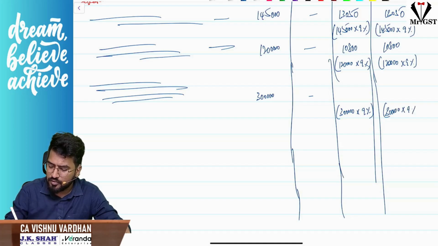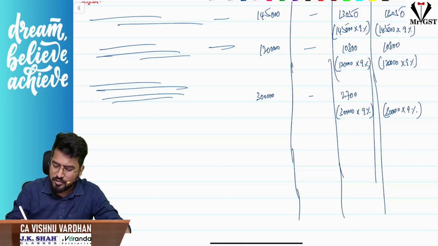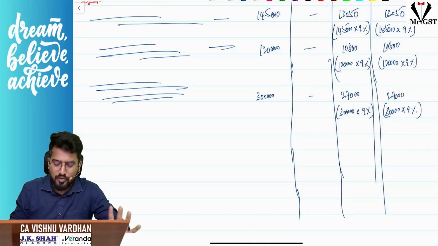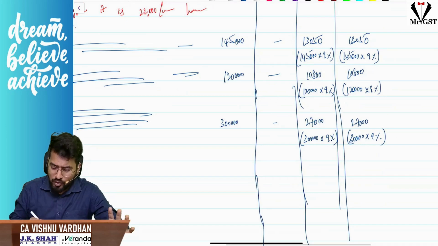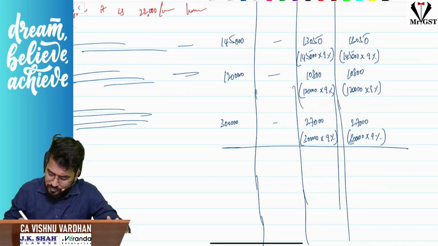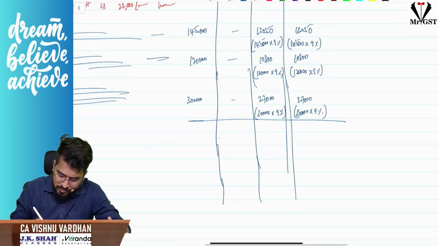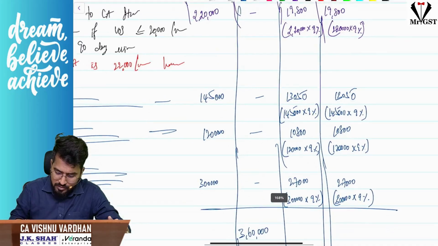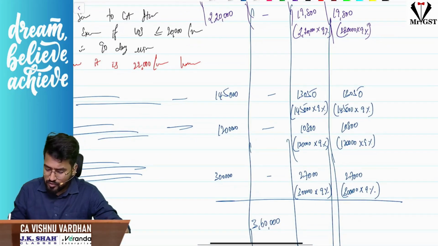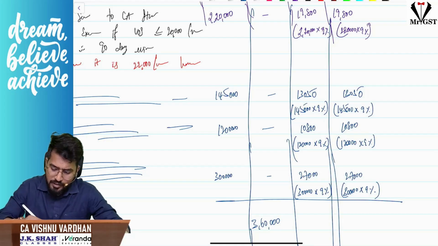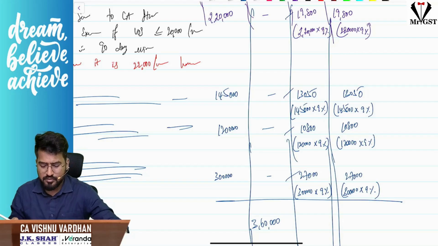3 lakh into 9%, sir, it is 27,000, 27,000. Hope it is clear. Okay, now can I assume we got full output tax liability here? What is the full output tax liability? 3,60,000. How much is CGST SGST, ma? CGST SGST, what is the total amount? What is CGST? 19,800, 13,050, 10,800, 27,000.